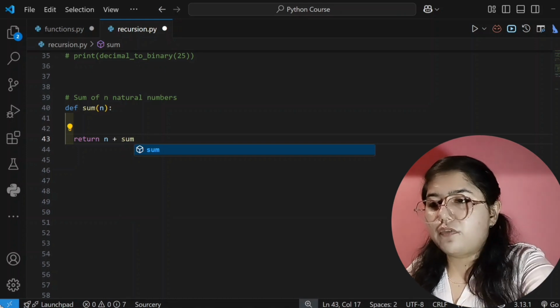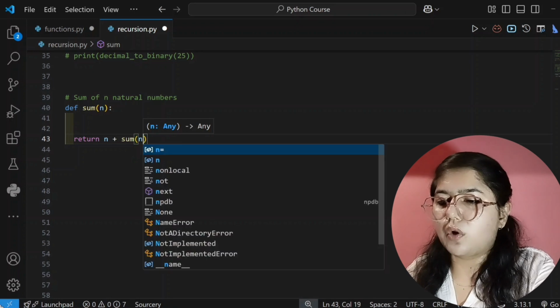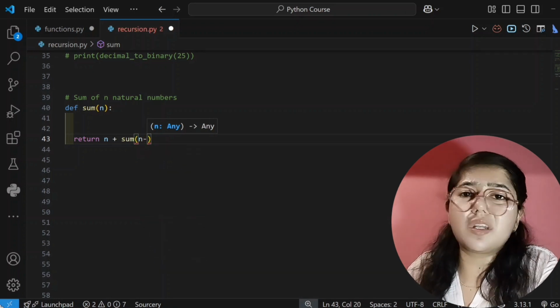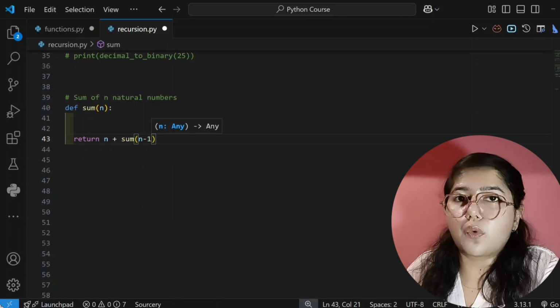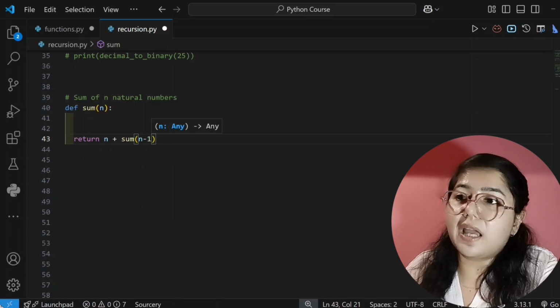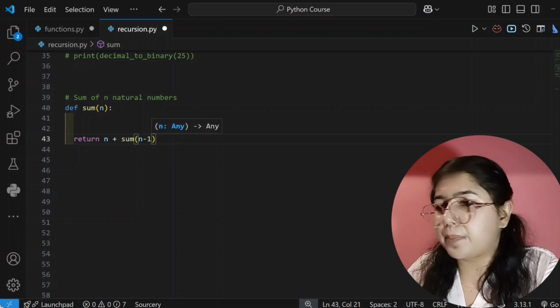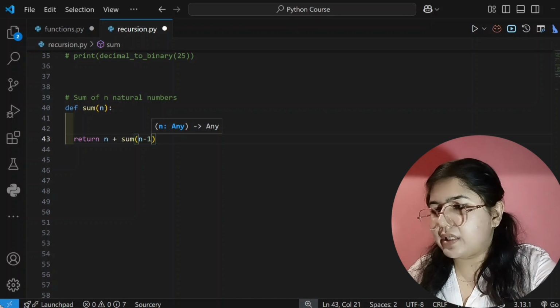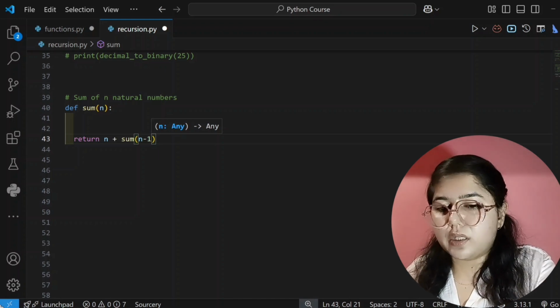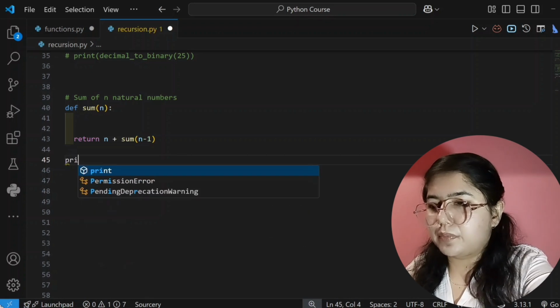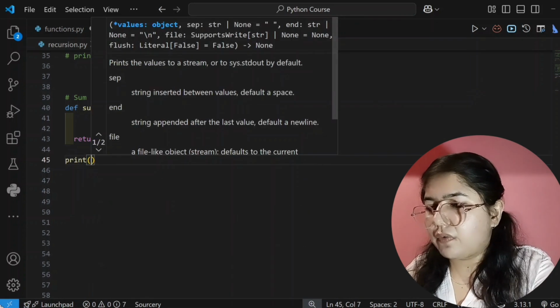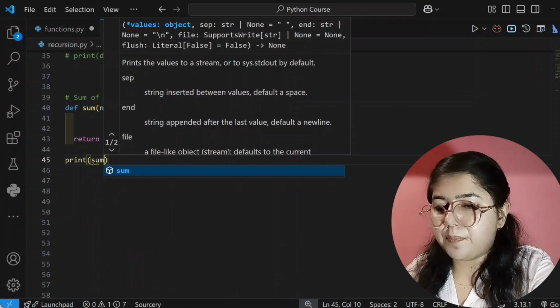And for what we will call? We will call for n minus 1, means for the smaller instance. Obviously, if I give n value 5, then it will call for 4, then 3, then 2, then 1, and it will add all the numbers, right? So that only I'm writing here, and then you can print that. Initially we will call our function from here, that's why I'm writing here sum.